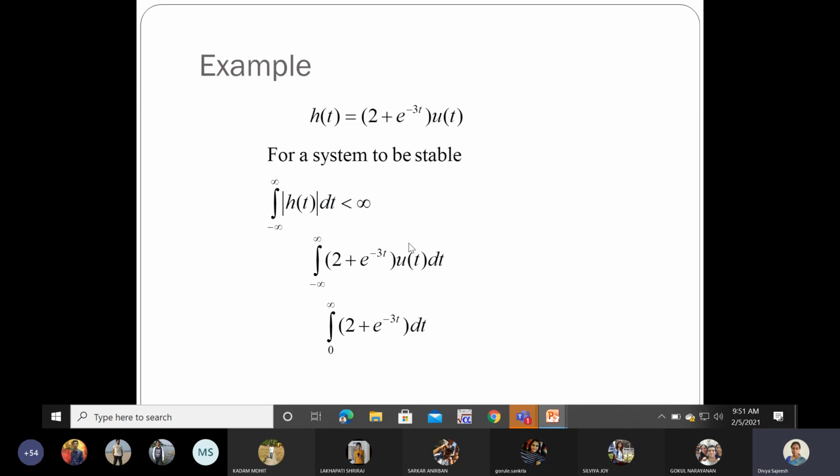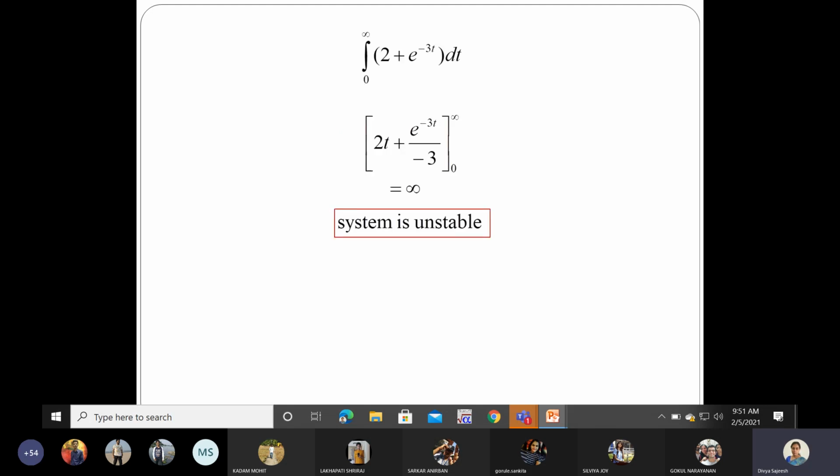Okay, so when any signal is multiplied with a positive sided step signal, the entire signal will become a right hand sided signal. So instead of minus infinity to infinity, now your limits will become 0 to infinity, that is the integral of 2 plus e raised to minus 3t dt. So apply this, integrate it. When you integrate it, you are getting an infinite value for that.